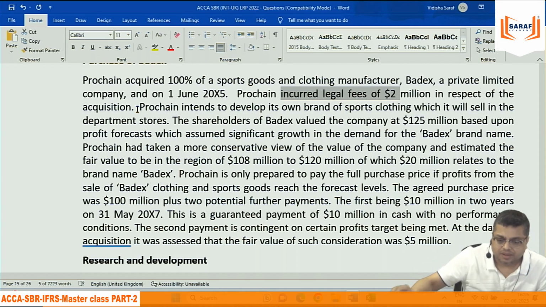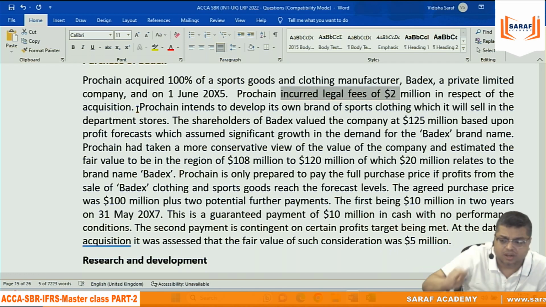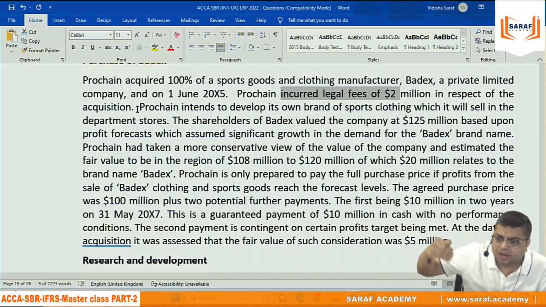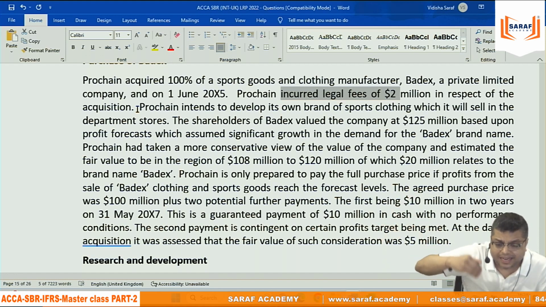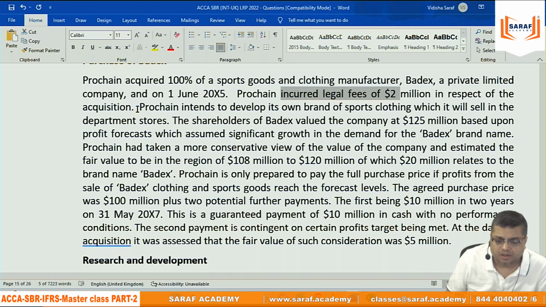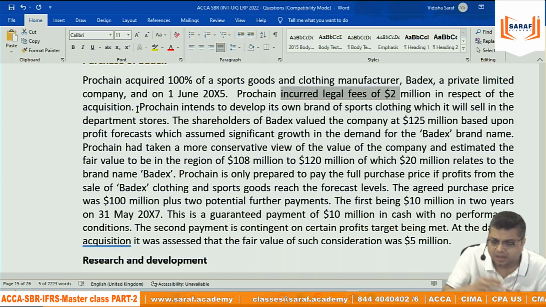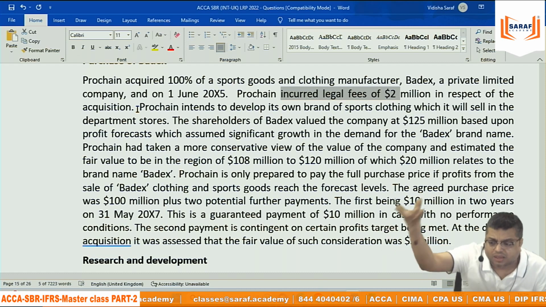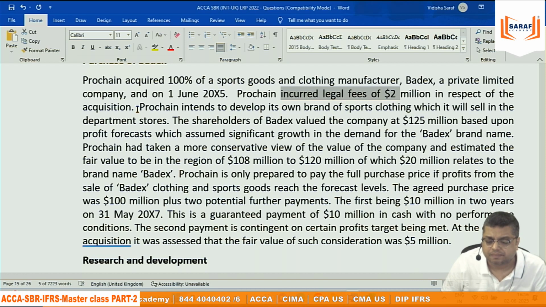P&L. Specific guidelines by IFRS 3. If it is a subsidiary or if it is not a subsidiary, acquisition of a business, whatever you are giving to the shareholders, the owners of the other organization, that is only the purchase consideration. Incidental expenditure to lawyers, legal expenditure, this, that, since they are not given to the owners of the other organization, are not treated as a part of purchase consideration.